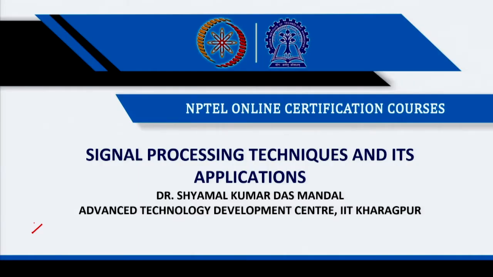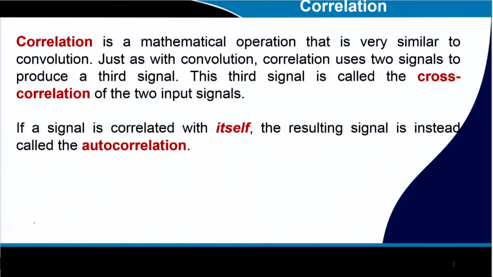Today we talk about correlation. We have already studied the LTI system and convolution. Now today we talk about correlation, which is another kind of operation that looks like convolution, but instead of folding we just slide the sequence. So why is correlation important? What is correlation and why is it required?